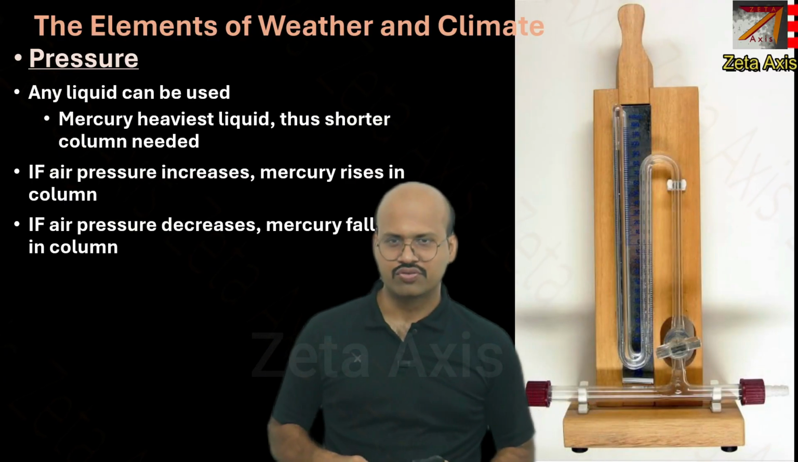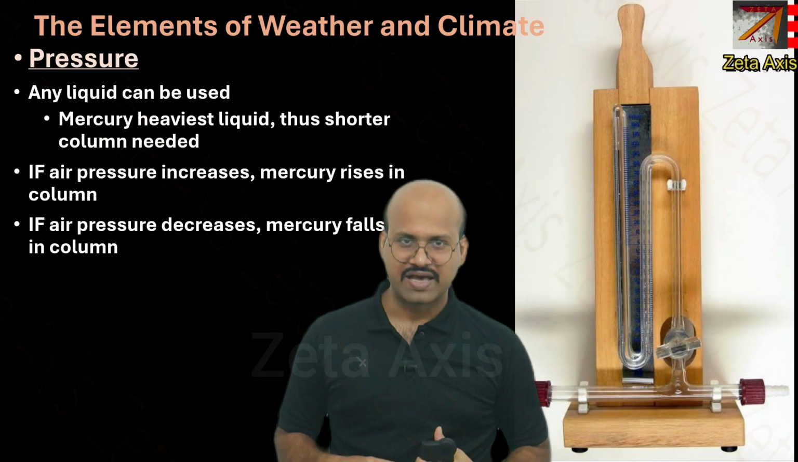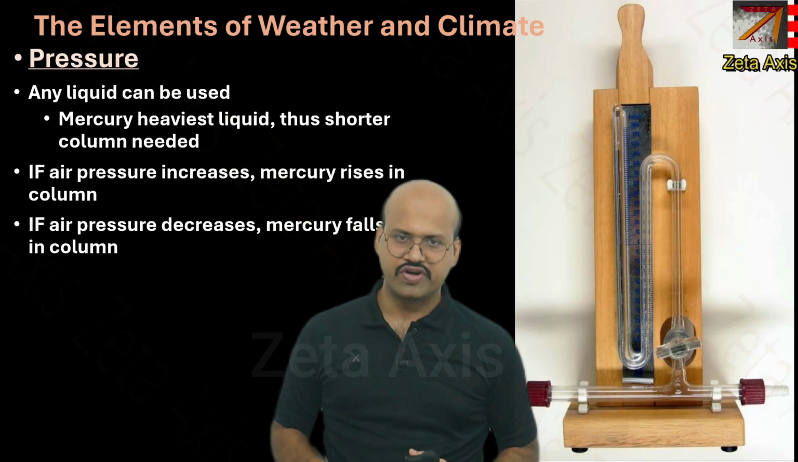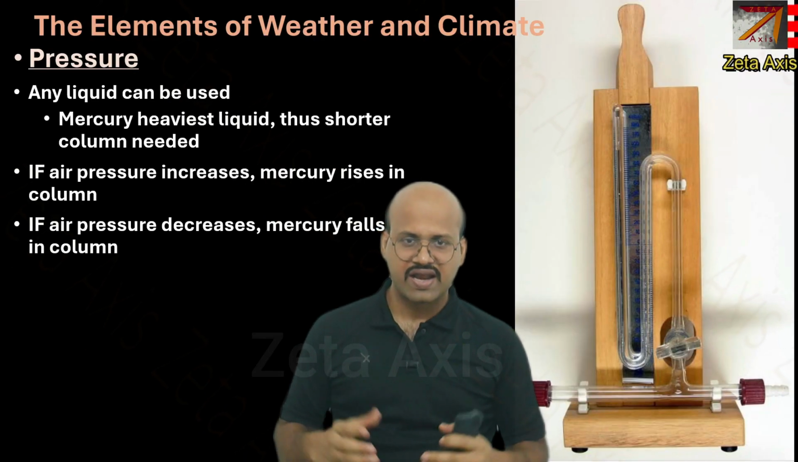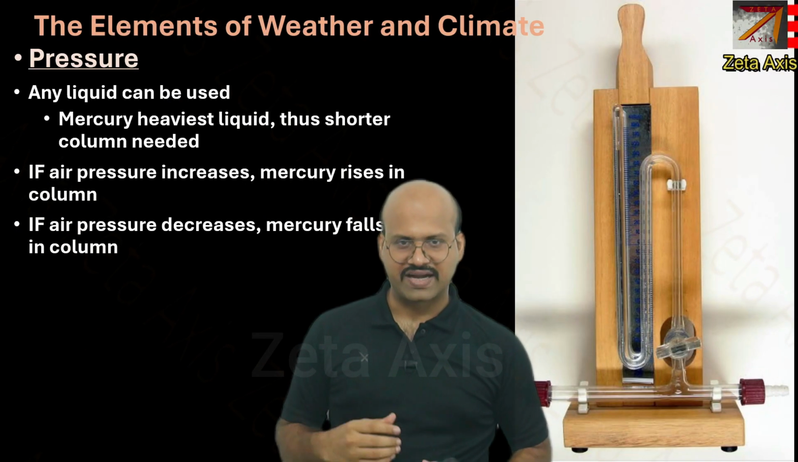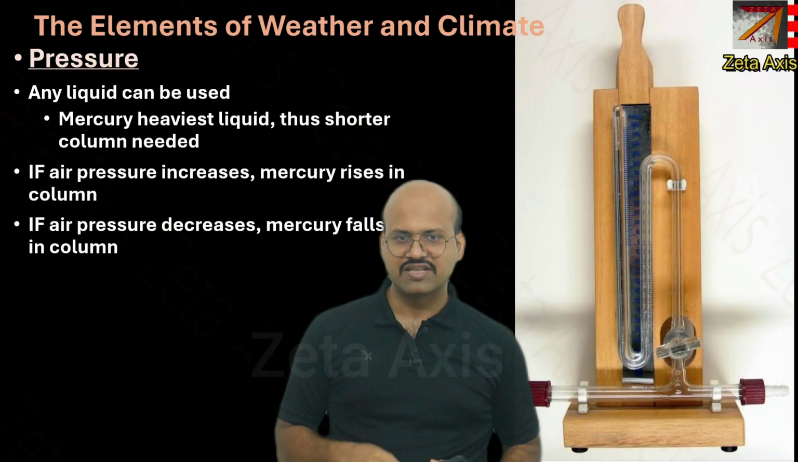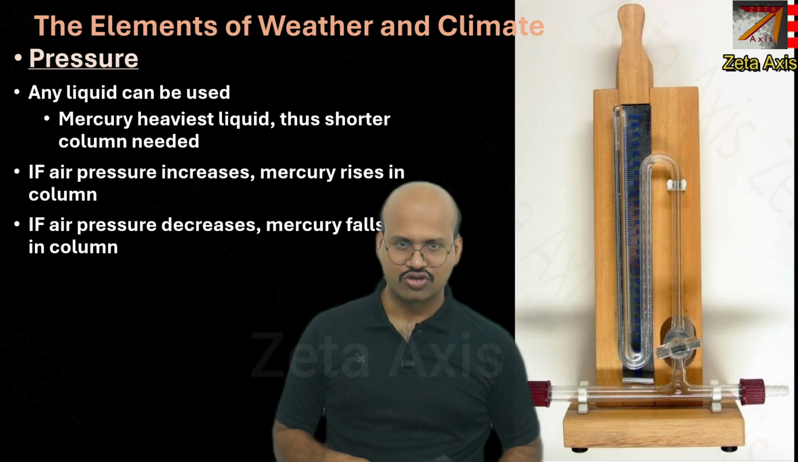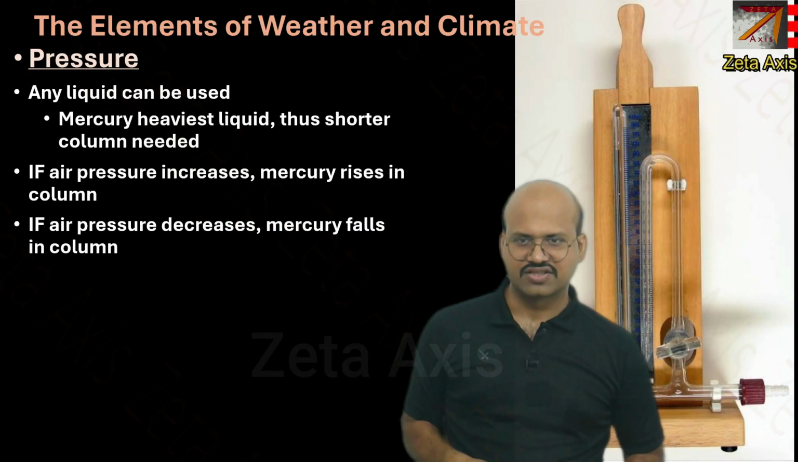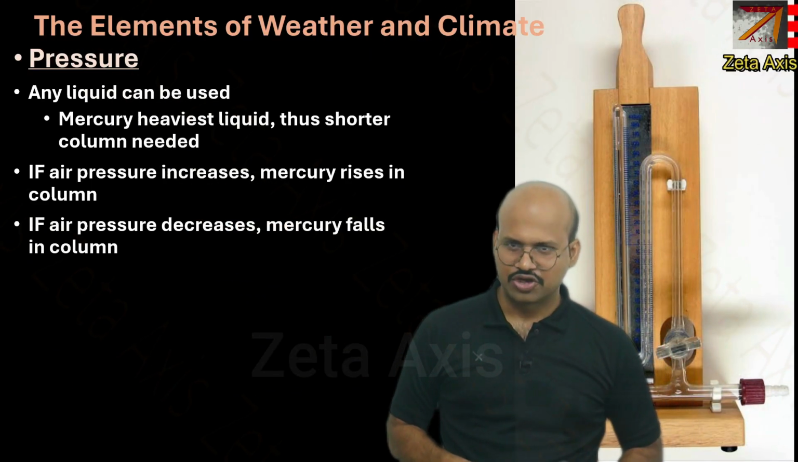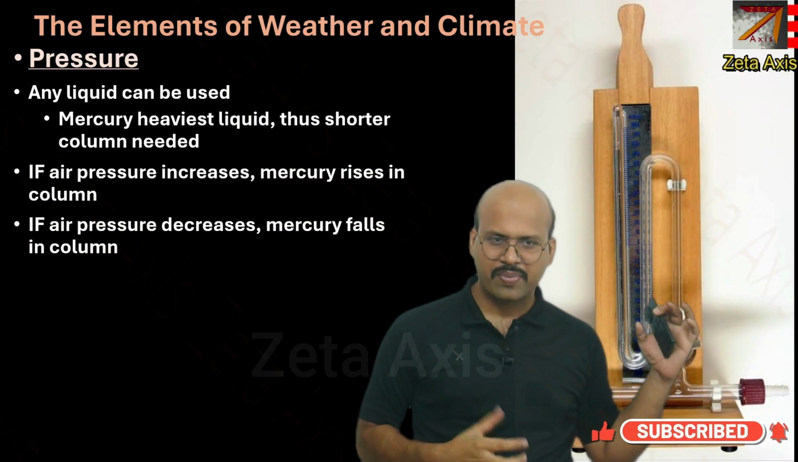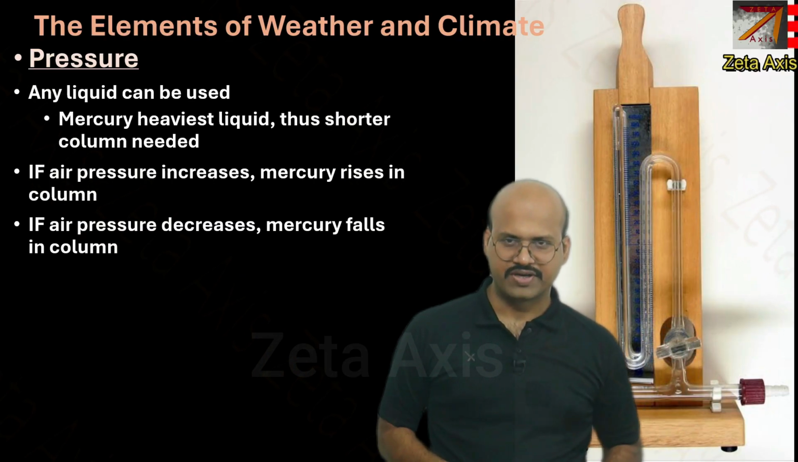Now any liquid can be used, but mercury is the heaviest liquid, and therefore a shorter column is needed. If we were to use some other liquid which was lighter in weight, then we would require a higher column of that liquid. Moreover, the thermal expansion of mercury is lesser compared to other liquids when the temperature increases. That is also an advantage of mercury. If air pressure increases, mercury rises in the column, and if air pressure decreases, mercury falls in the column. So this is how the measurement is done. This is one of the practical implementations of the barometer.